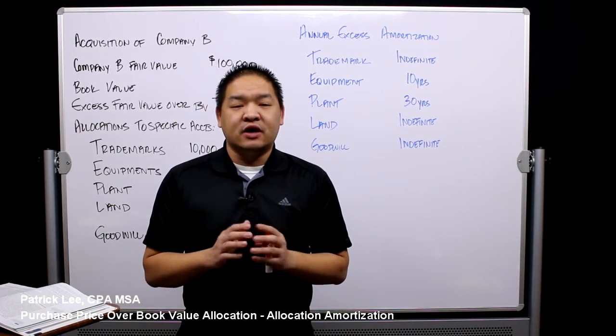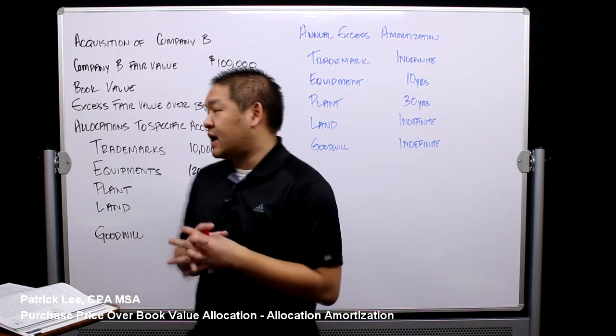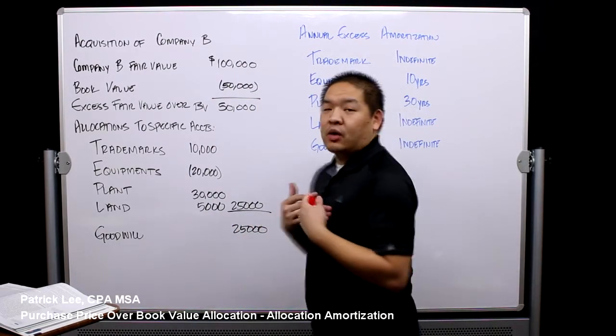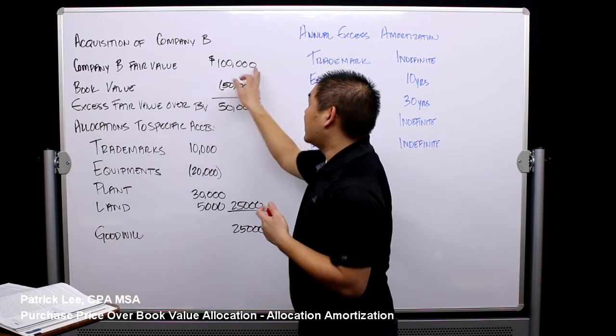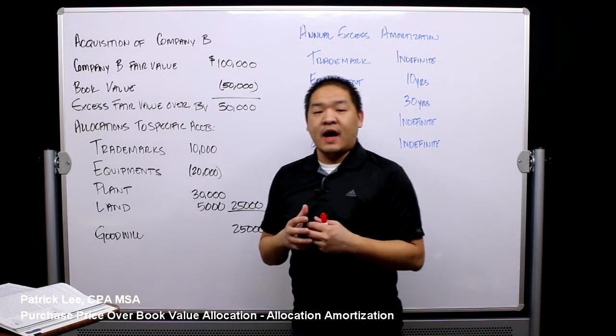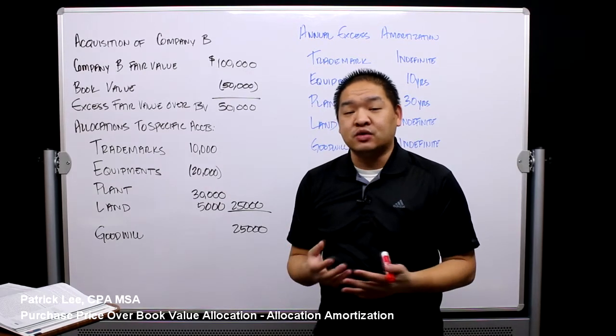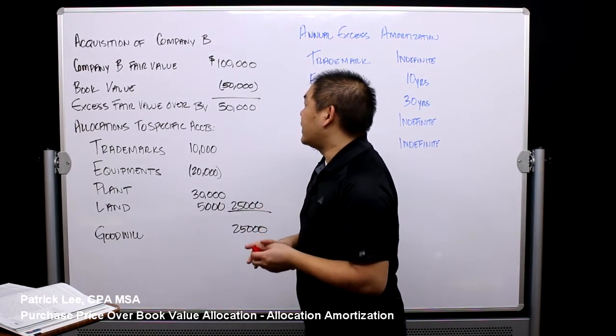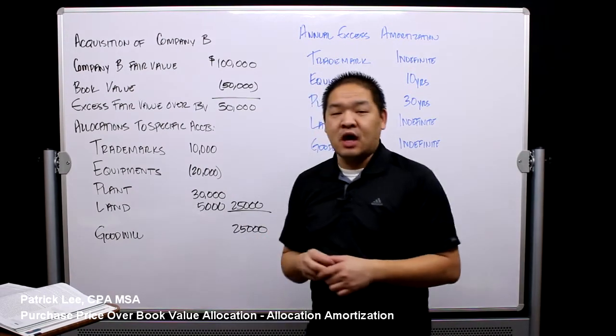And so let's go back a couple of steps. What we talked about was, let's say we were acquiring company B. So we acquired company B at the fair value of $100,000, but their book value is $50,000, which means if we just look at this aspect alone, we've overpaid for the company by $50,000.